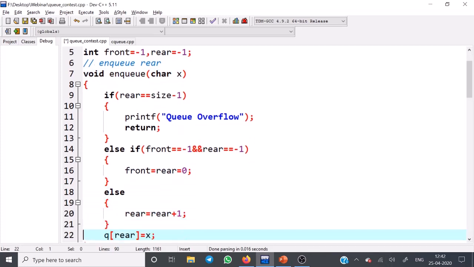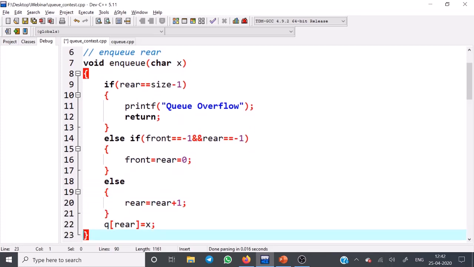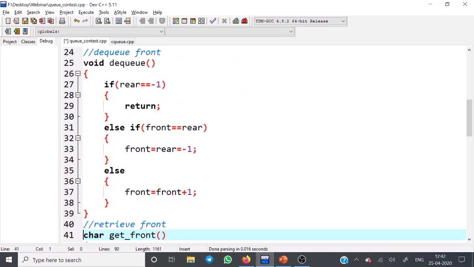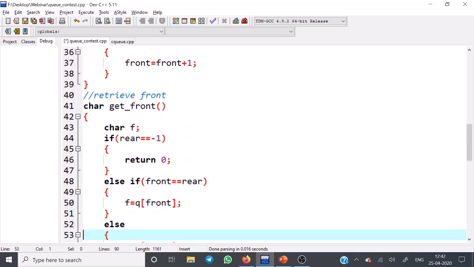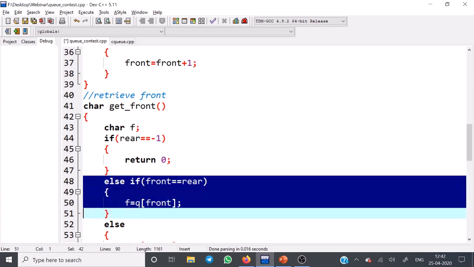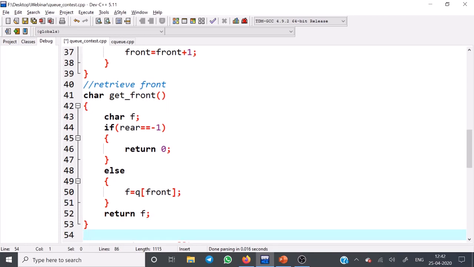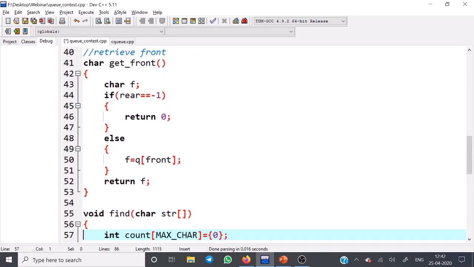This is similar to the linear queue operations, the linear queue enqueue operation and the linear queue dequeue operation. And this one is retrieving the front end element of the queue. This is the new one. It is similar to the dequeue operation. In the dequeue operation, we are just incrementing the front value only. But here we are retrieving it. That's all.